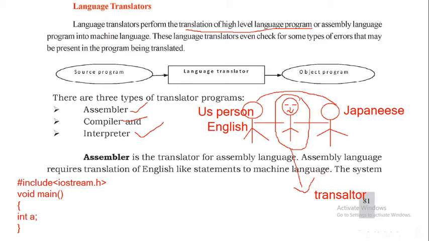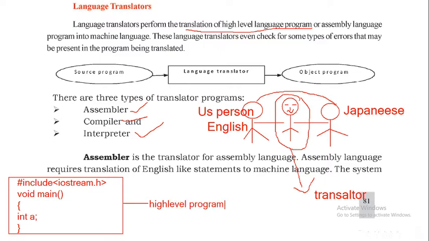So now this is what code? High level language program. This is a high level language program. So this is what? Source program. We can say source program.